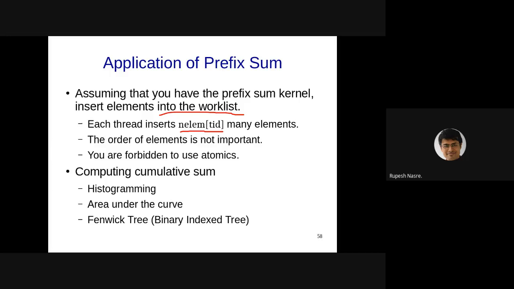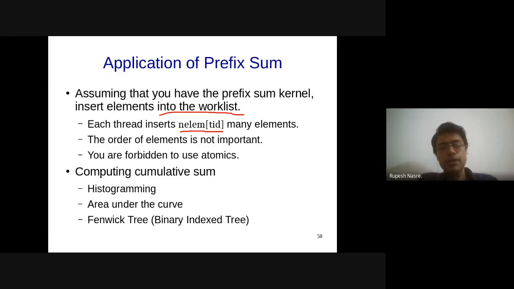So exclusive prefix sum or exclusive scan is going to give me the starting point, which we said is starting from 0. So that is where the first thread is going to add. That is going to be helpful, but that doesn't mean that we cannot use inclusive prefix sum. You can still use inclusive prefix sum, just that you are going to get the starting ID of the next element, which is going to be 1 plus the last element that you would be inserting. From there, you can always compute whatever is required for you as the starting point. So it was a little googly question just to see whether you guys are awake. So you can use either of them, but exclusive prefix sum is going to give you directly the offset.